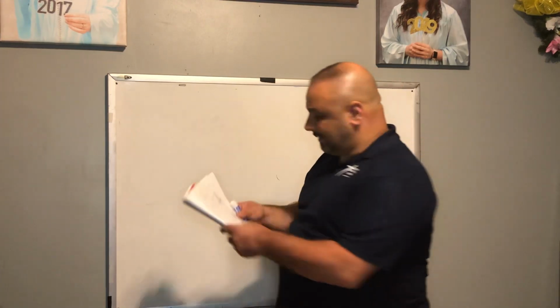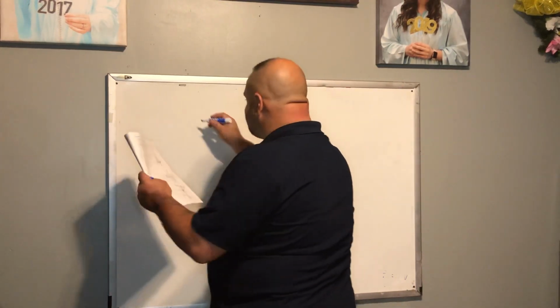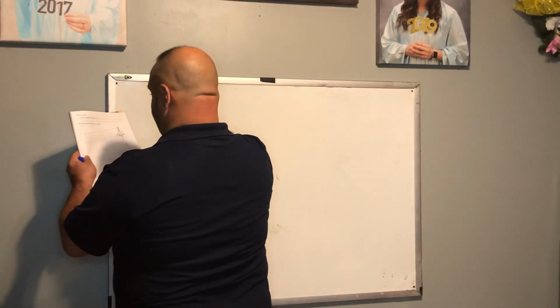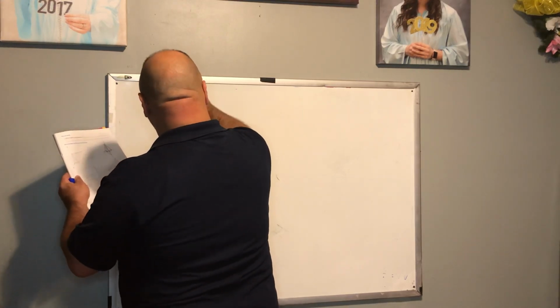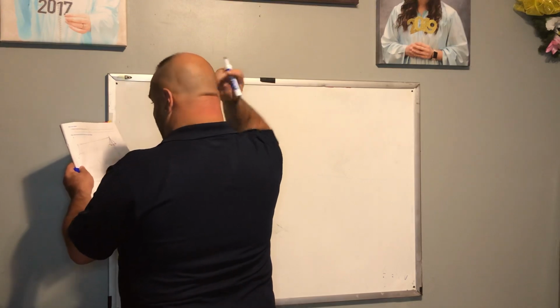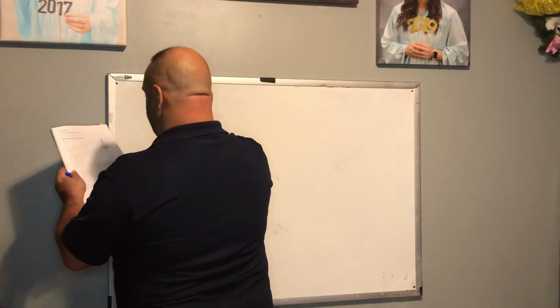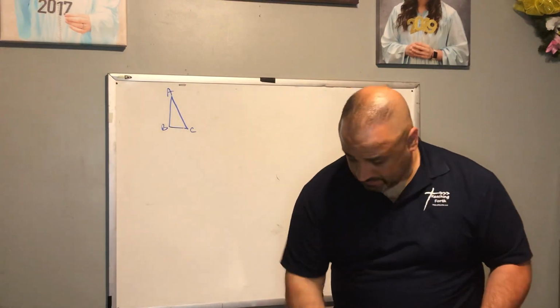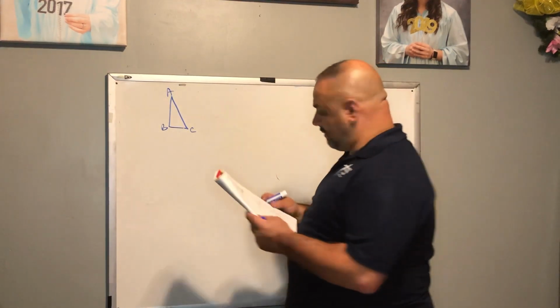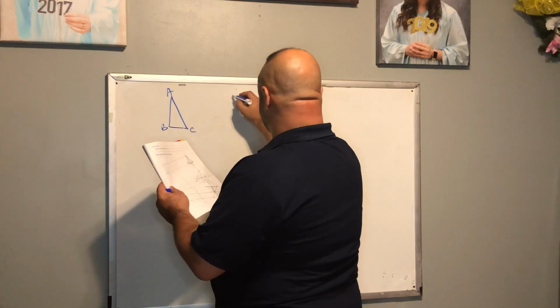So let me see if I can draw my triangles here. All right, we have triangle A, B, C. And then we have, I'm going to draw closer here.